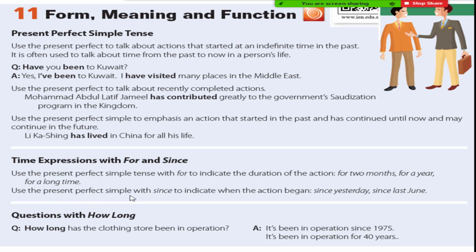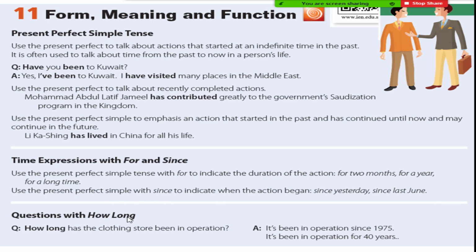Use the present perfect simple with since. We use since to indicate when the action began. Okay? When the verb starts. Since yesterday, since last June, since 2 o'clock, since 1997, since Monday, and so on. Okay?